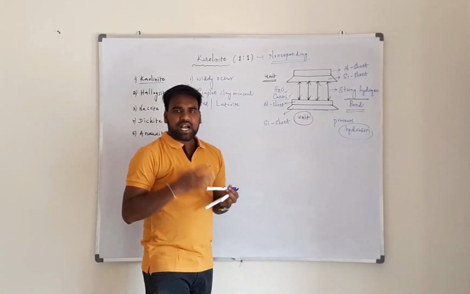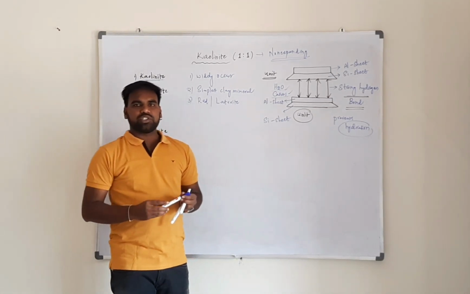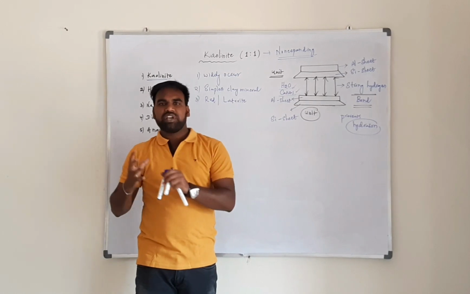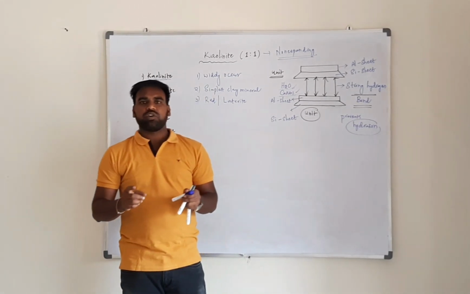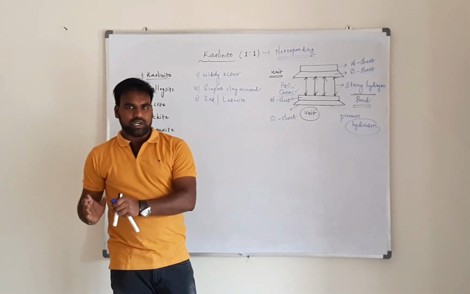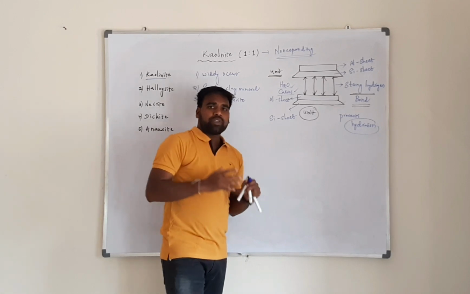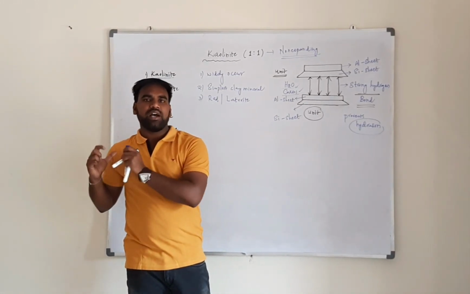And there is a lack of isomorphous substitution in kaolinite. Isomorphous substitution is the substitution of one ion with another ion of similar size without changing the crystal structure. That is known as isomorphous substitution, and it is absent in kaolinite. As we know, isomorphous substitution is responsible for charge development on the clays.